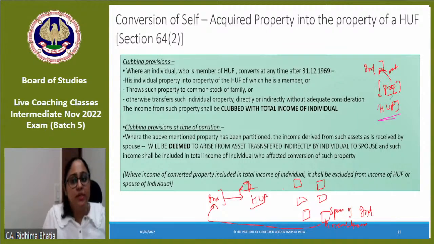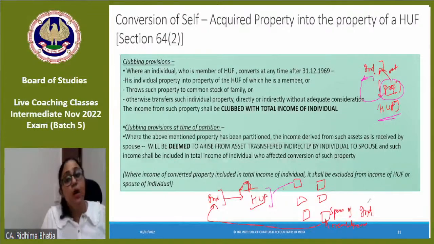Simple individual transfer of property to HUF. So whatever income is generated would be clubbed in the hands of individual through clubbing provision of section 64 subsection 2. Correct? But now individual had transferred a property to HUF. Partition happened. 6 हिस्सों में the property got divided. So whatever spouse को share मिलेगा, that would be clubbed in the hands of individual.